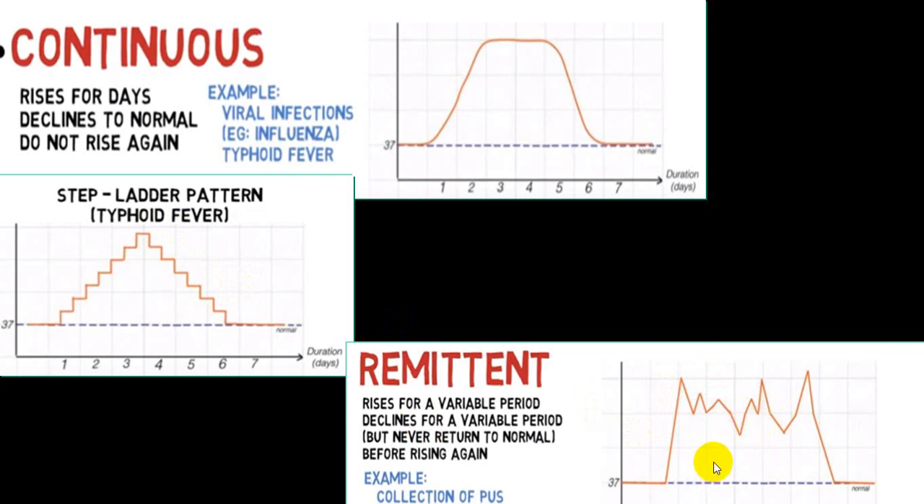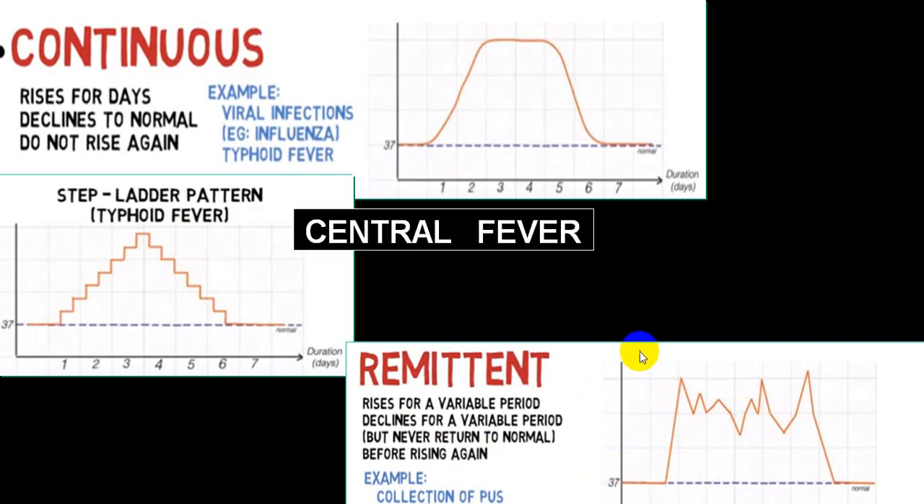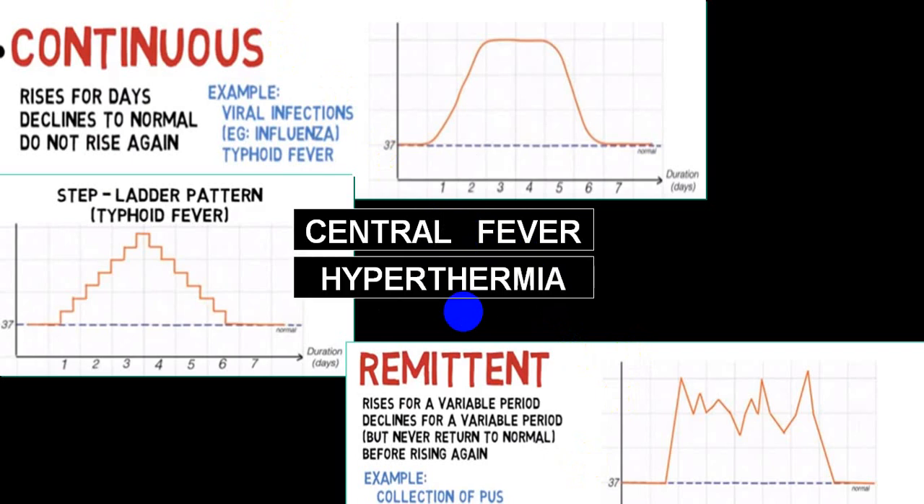While in remittent the fluctuation is more than 2 degrees Fahrenheit, but it does not touch normal in 24 hours. And in the remittent variety, classically you come across it in a person with an abscess like empyema, amoebic liver abscess, pelvic abscess, etc. Also in case of a central fever, you can get a continuous fever. Do keep it in mind, like stroke, heat stroke, sunstroke, or hypothermia.